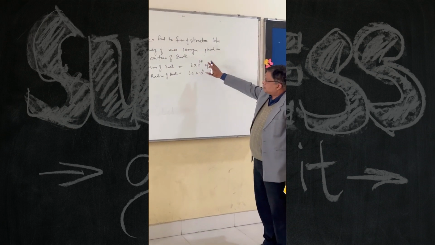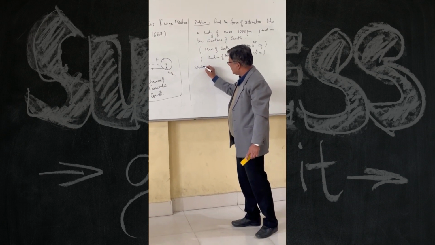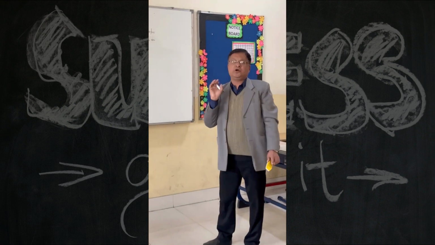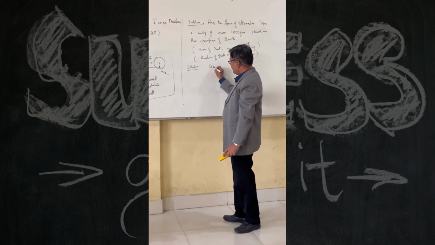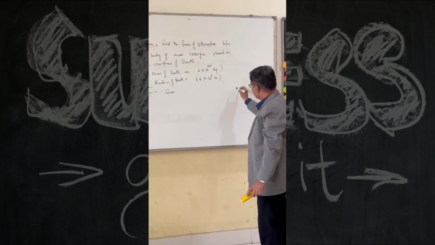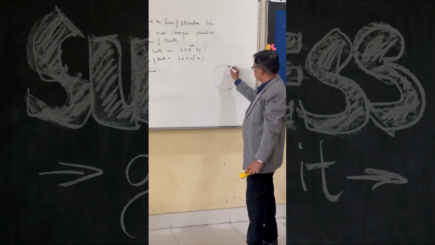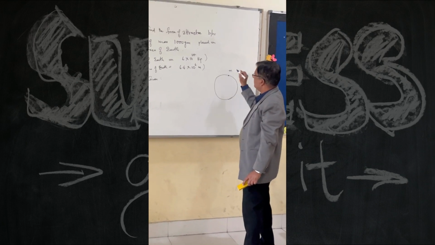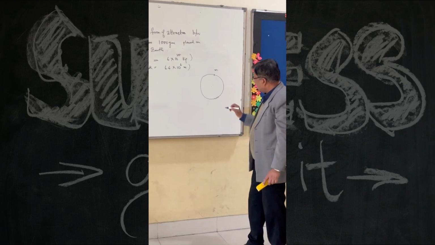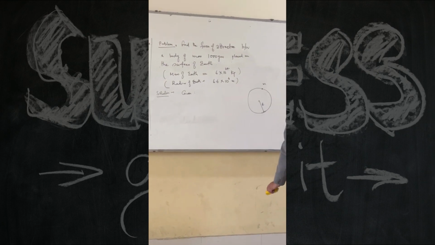Now, just go through the problem, and whenever we do any numerical problem, the key is that we must first spot what are the things which are given in the problem. So what is given? You have to read the question maybe once or twice. What is given? Mass. So I can draw a rough picture. Suppose this is my Earth, and this is some mass which is there. Clear? And obviously this is the center of the Earth, and the radius of the Earth is given. If I denote it by say R.